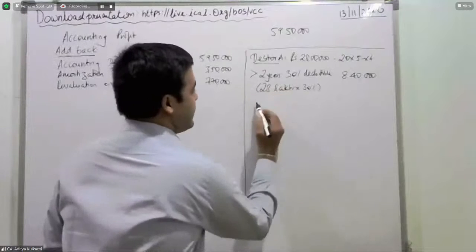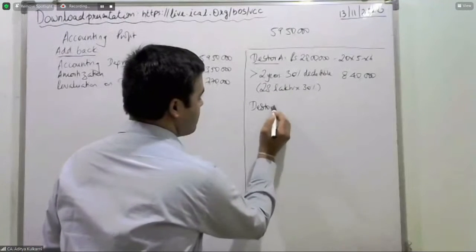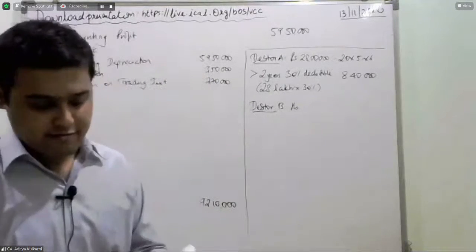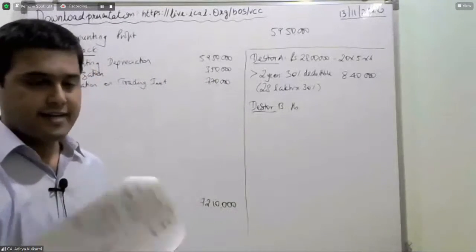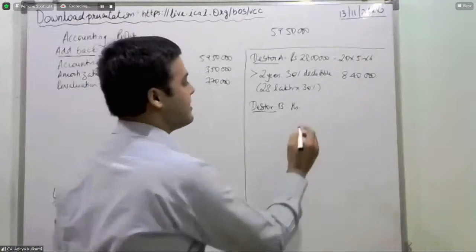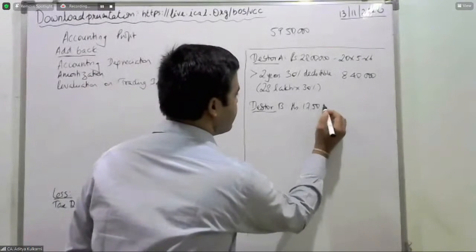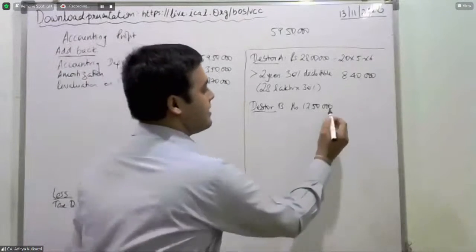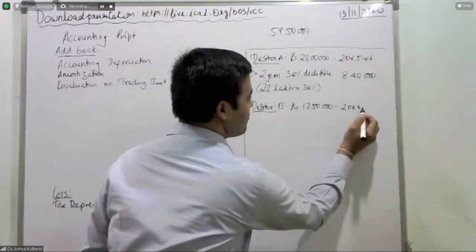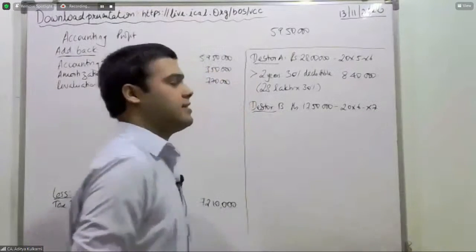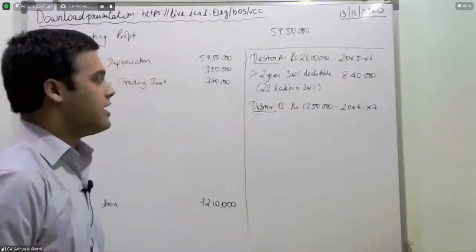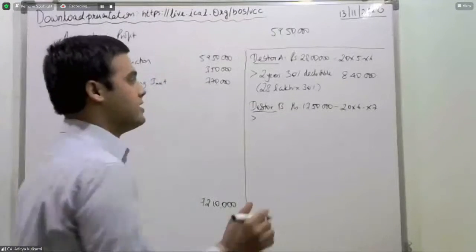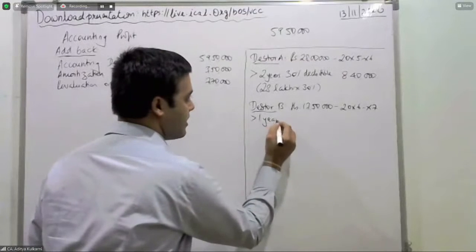Now, debtor B. What is the value of this debtor? The value of this debtor is 17,50,000. That is given in the question. And this is a debtor of 6,7. All right. So now this is overdue for more than 1 year.